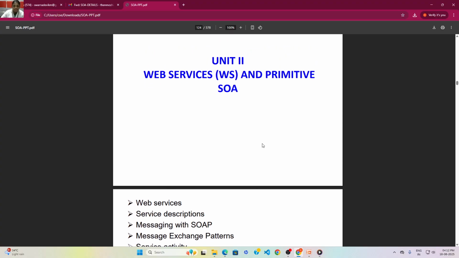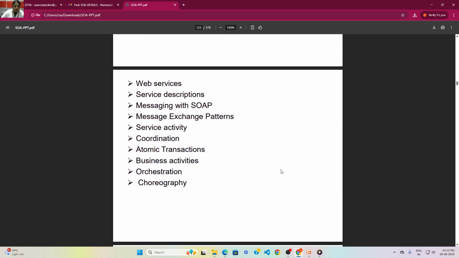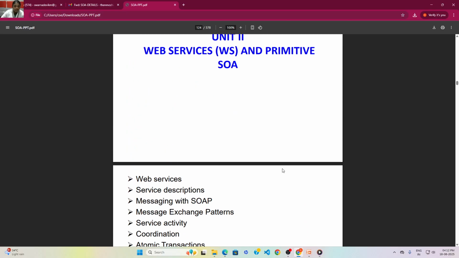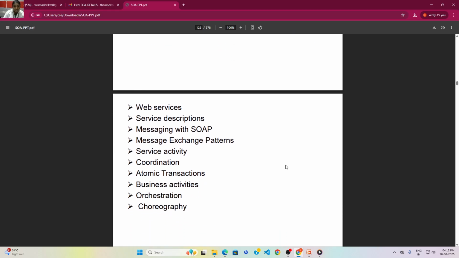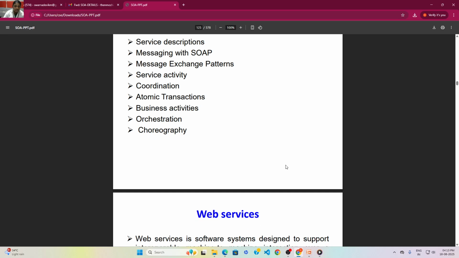Next, we are going to discuss Unit 2, Web Services and the Primitive SOA. What are the topics under Unit 2? First, Web Services, Service Description, Messaging with SOAP, Message Exchange Pattern, Service Activity, Coordination, Atomic Transaction, Business Activities, Orchestration, and Choreography. These are the topics under Unit 2.